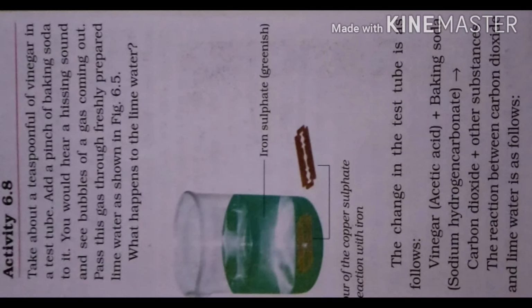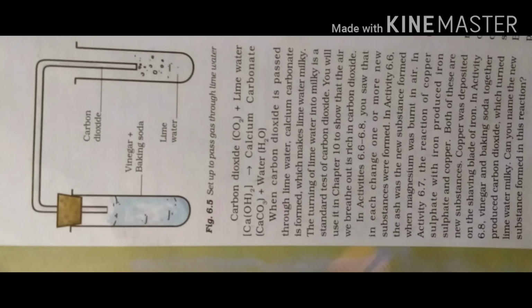out. So these bubbles and hissing sound indicate that when baking soda is mixed with vinegar, it produces carbon dioxide gas. Now what you have to do? This gas you have to pass in freshly prepared lime water. When this gas combines with lime water, it will produce calcium carbonate and water. The formula for calcium carbonate is CaCO3. Calcium carbonate is formed, which makes lime water milky.